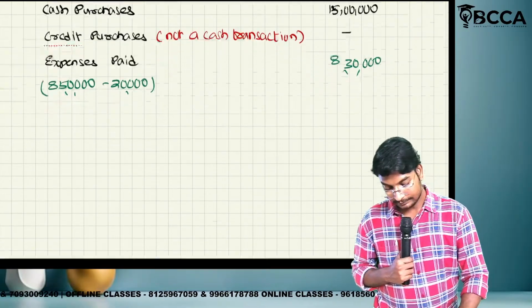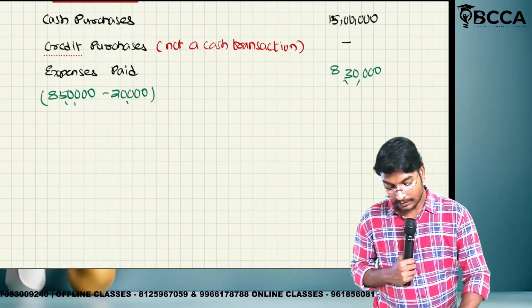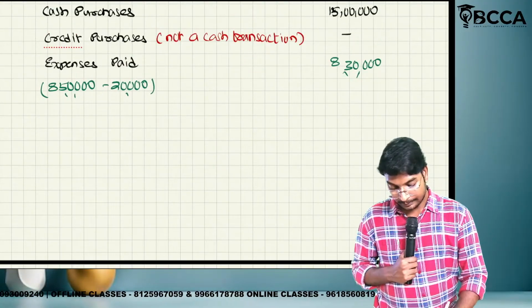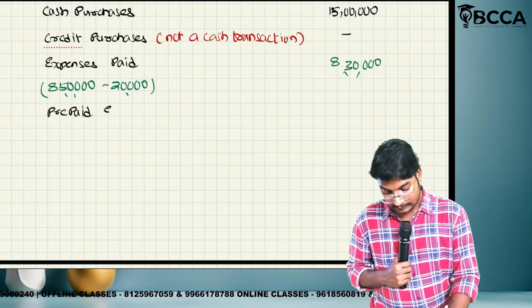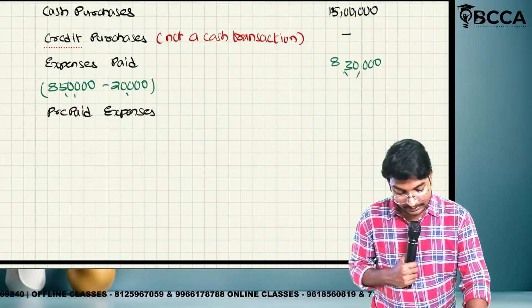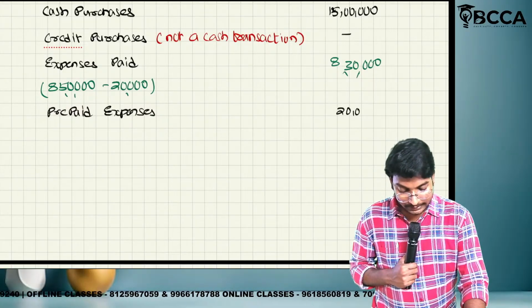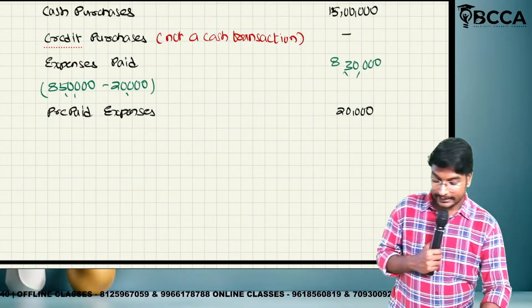Next one. What is the next point? Prepaid expenses. What is the amount of prepaid expenditure, ma? 20,000. Next, outstanding expenses.